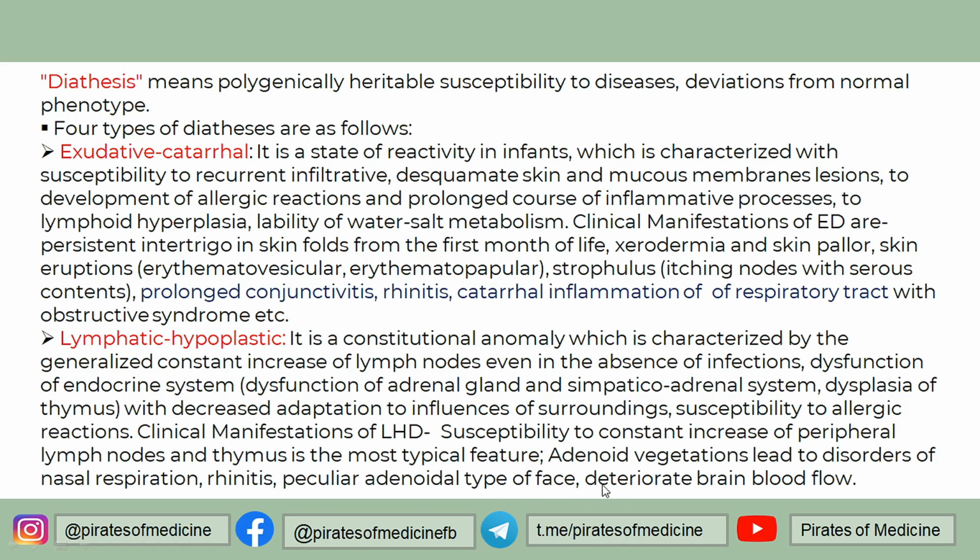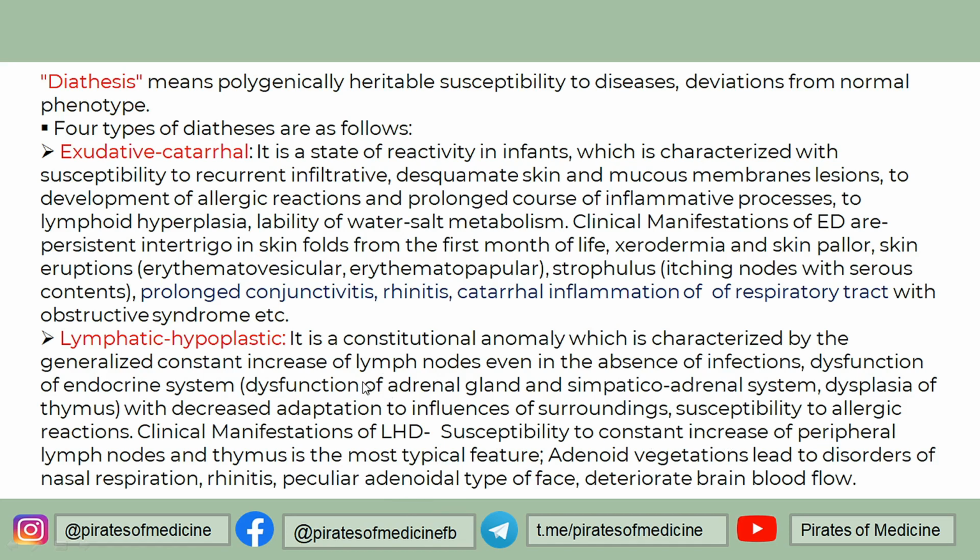But most importantly, there is enlargement of the peripheral lymph nodes and thymus, which is the most typical feature. So all others are secondary, but if there is enlargement of the lymph nodes and thymus, then this type of diathesis is called lymphatic hypoplastic diathesis.